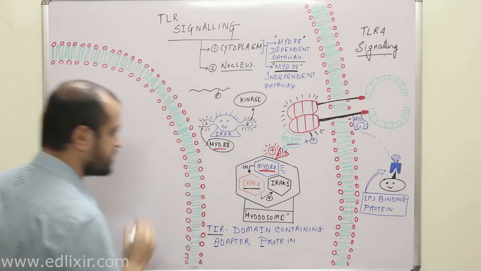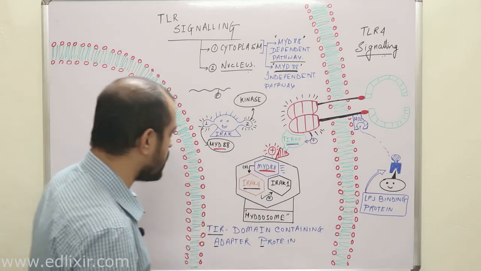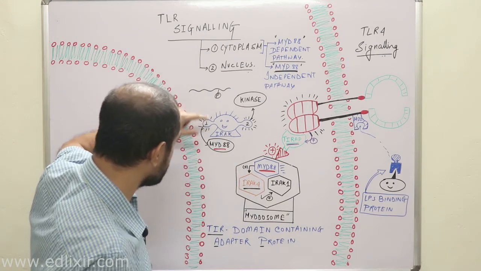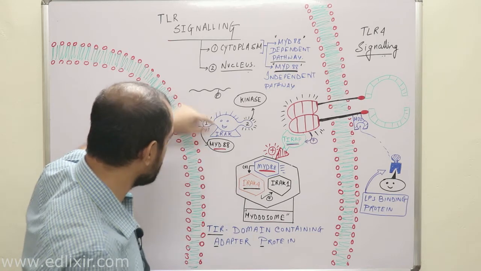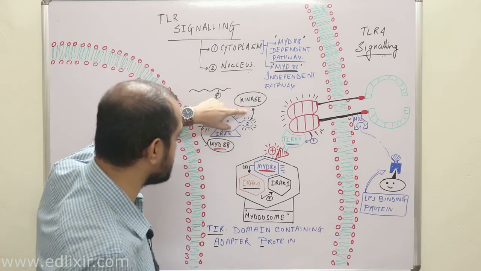Now listen with all your attention. This is actually a loop: MyD88 activates IRAK4 by this hand. MyD88 actually activates this hand of IRAK4, and IRAK4 after activation will activate this kinase domain.